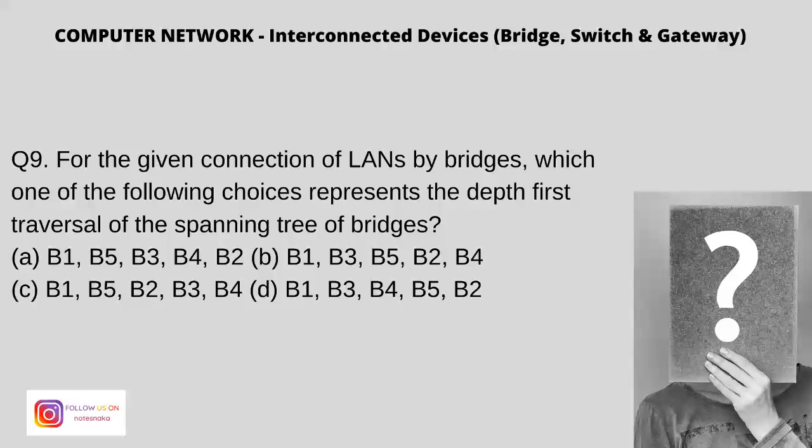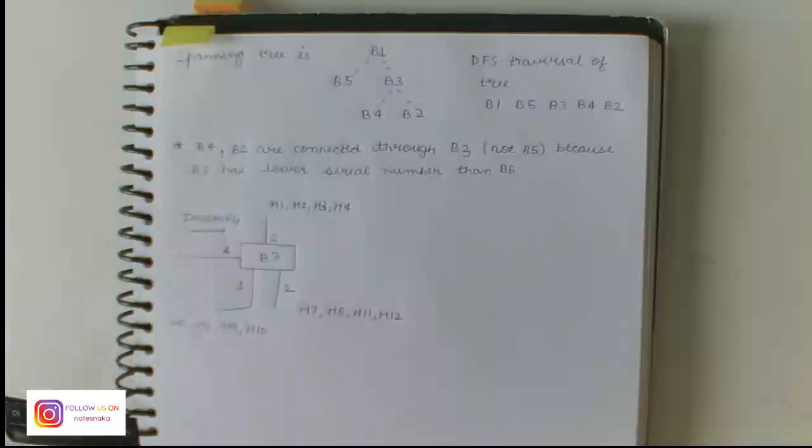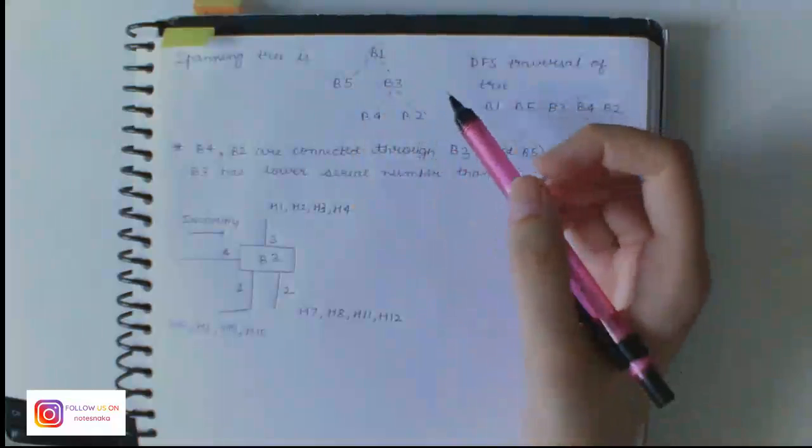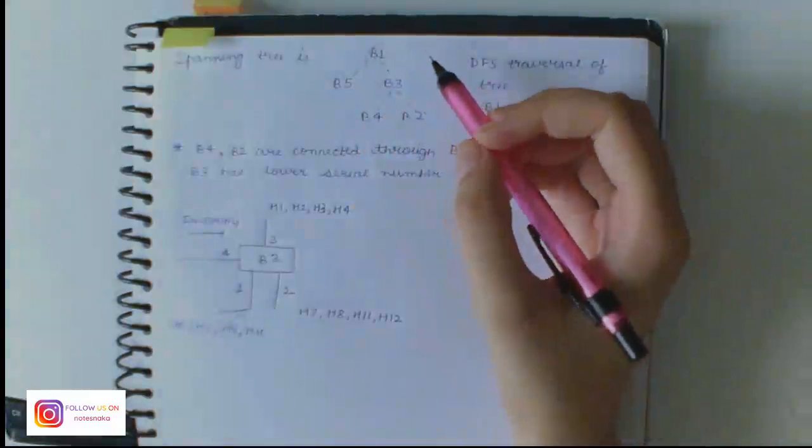So the spanning tree, we start it with B1 as it is the lowest index, and B4 and B2 are connected through B3 and not B5 here, because B3 has a lower serial number than B5.